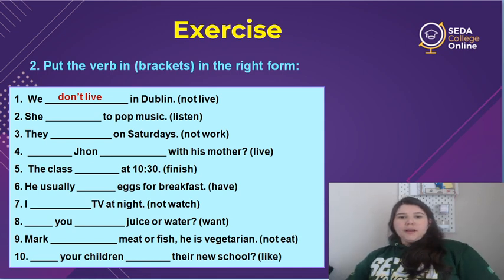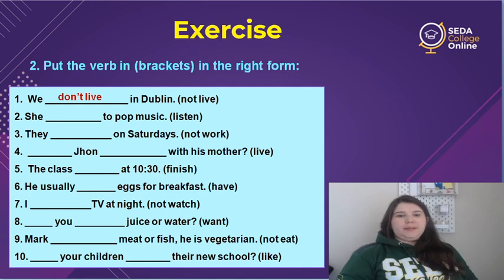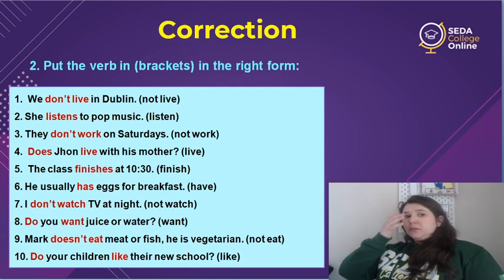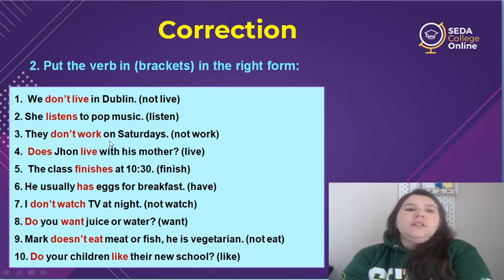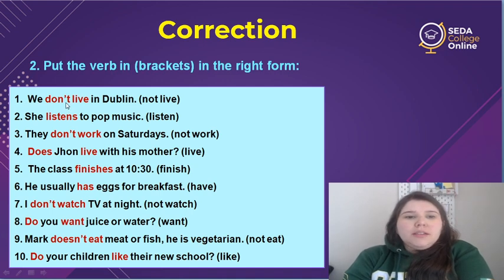All right, are you ready to check? Do you have your answers? Let's see. So number 1, we don't live in Dublin. So if it's we, the auxiliary is don't. 2, she listens to pop music. So she, we add one S here. 3, they don't work on Saturdays. So the auxiliary for they is don't.